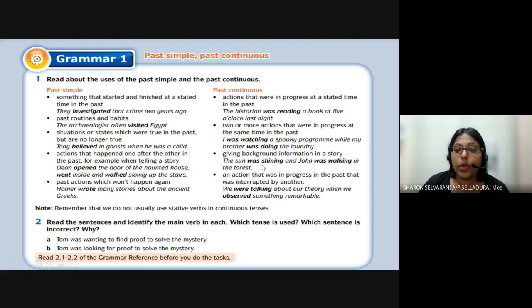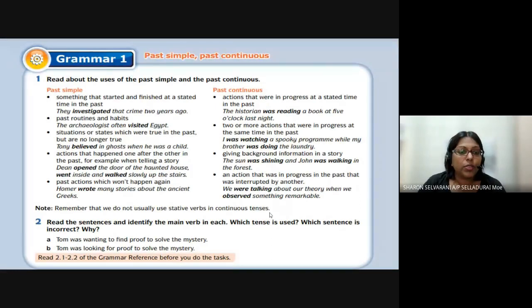And then the last one, an action that was in progress in the past that was interrupted by another. We were talking about our theory when we observed something remarkable. You were doing something and then something else happened. You saw something while you were talking. So these are all called past continuous. Remember that we do not usually use stative verbs in continuous tenses. You remember the stative verbs that we did, I think, last week?